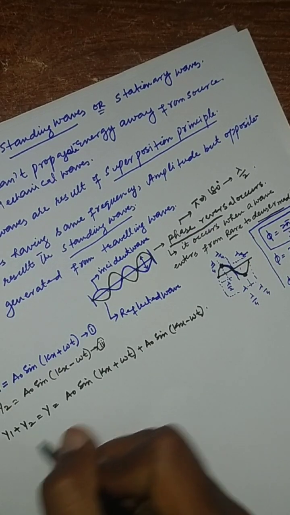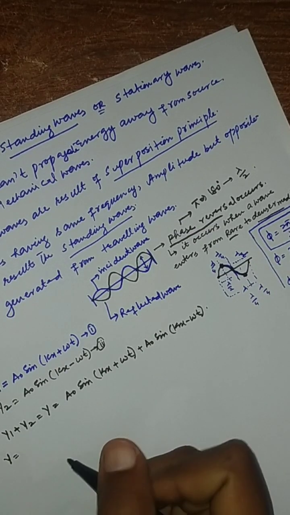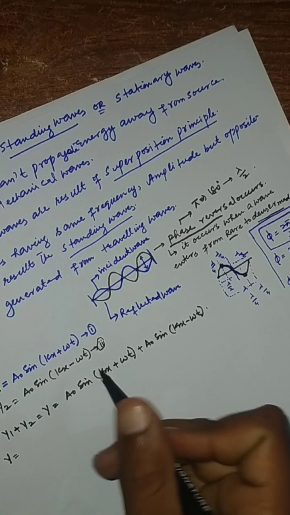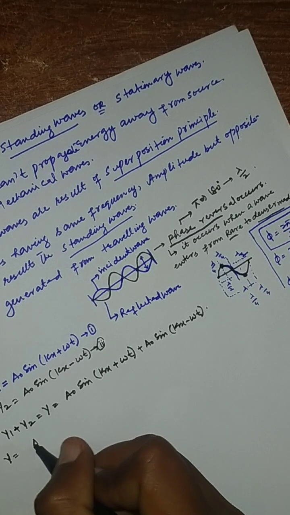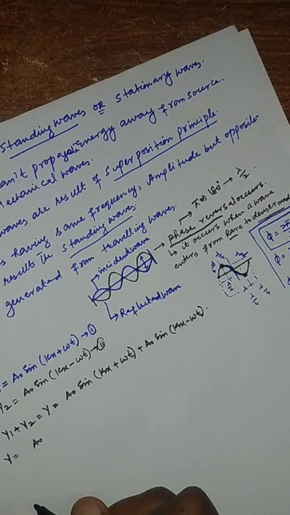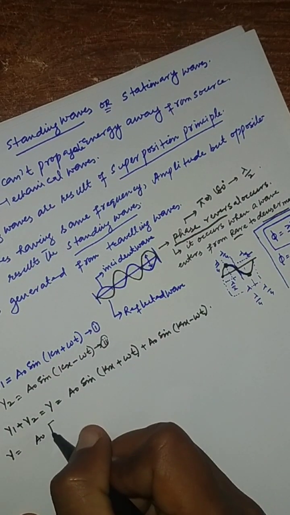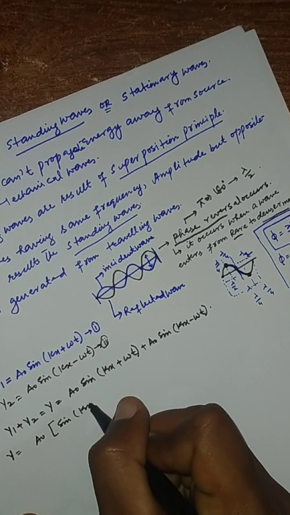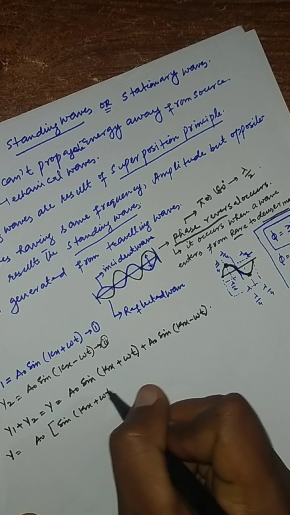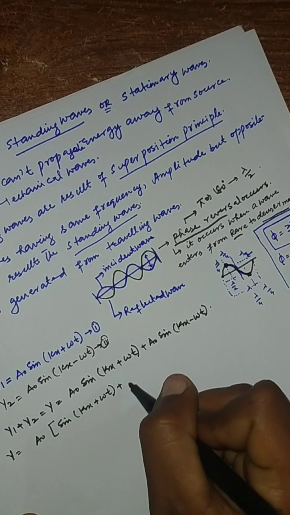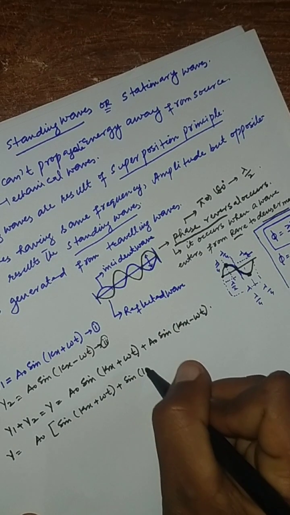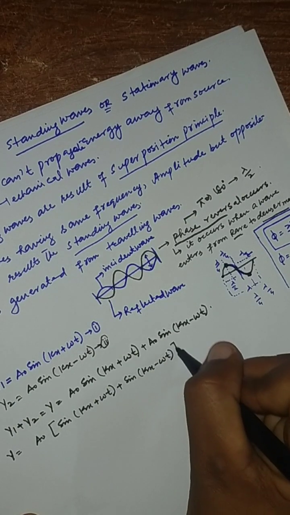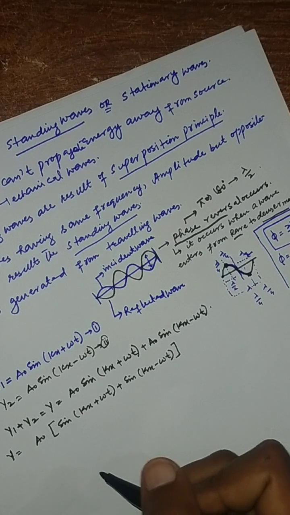Okay, so y equals this much. If we take a node common, then the remaining equation will be sin(kx + ωt) + sin(kx − ωt). So this is the resultant.